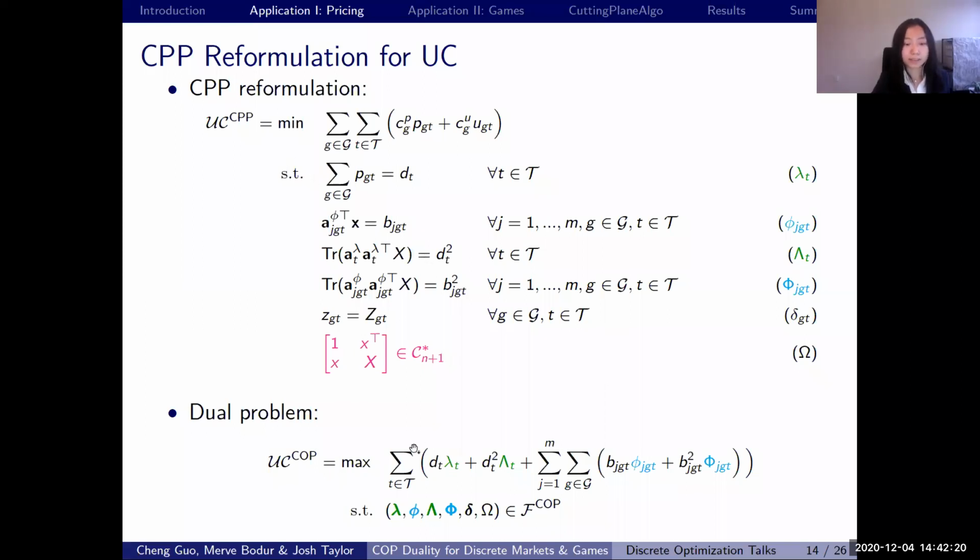And the dual problem of this CPP is a COP problem. It's worth noting that we are using the dual variables appearing in the objective of the dual problem in our pricing scheme. So in our pricing scheme, we are using the shadow prices lambda t, capital lambda t for the demand constraint, and also the shadow prices phi and capital phi for the operational constraints.